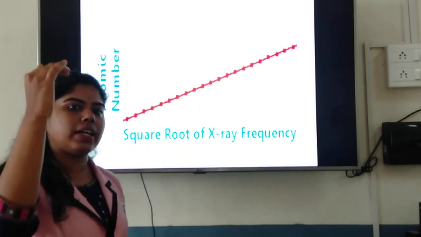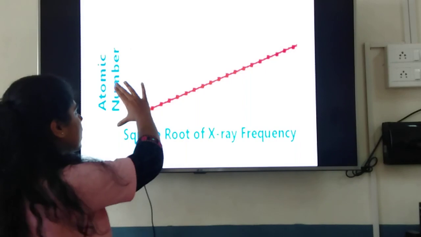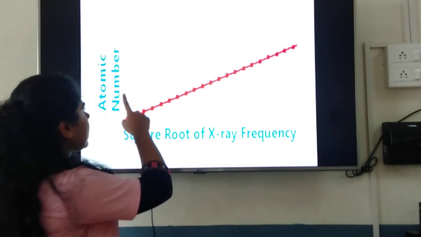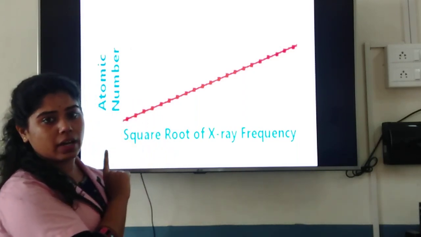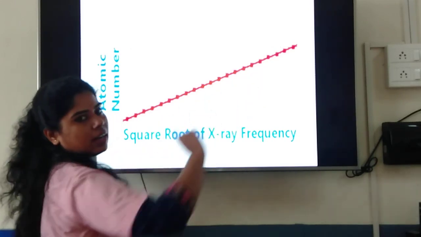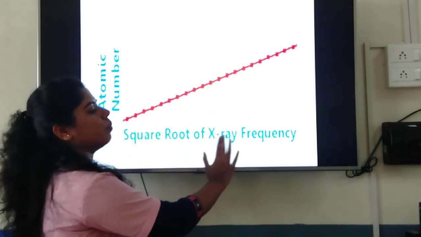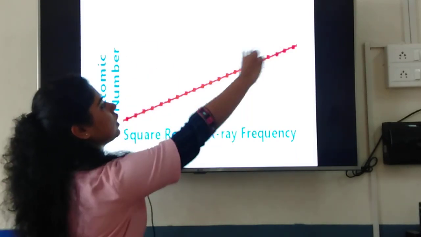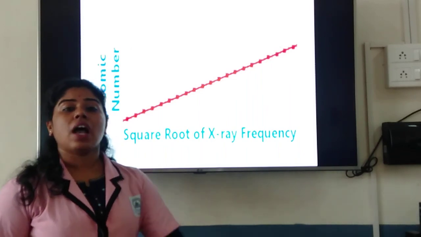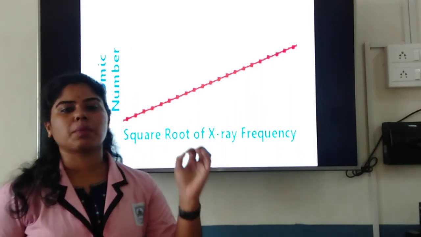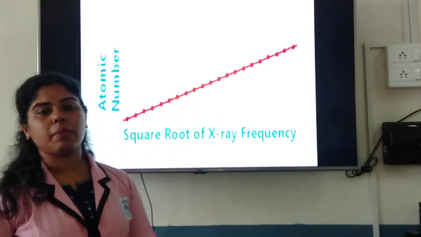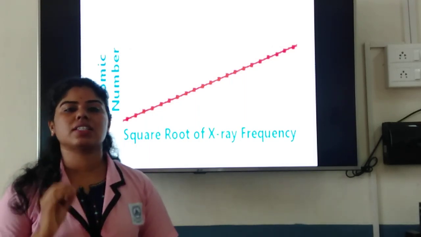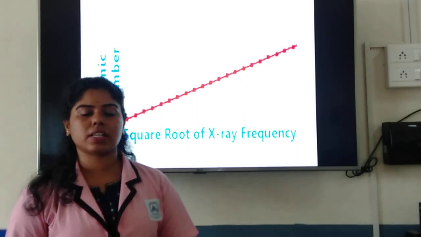Now he compares Mendeleev's fundamental property, that is atomic mass first, and when he plots a graph, he does not get a straight line. But when he takes atomic number as a parameter, he gets a straight line with the X-ray pattern, that is, the frequency of these X-rays emitted by particular elements with their atomic numbers. So this says that atomic number has a characteristic relation with the properties of the elements instead of atomic masses. Later on, atomic number was considered the fundamental property for classification of elements.